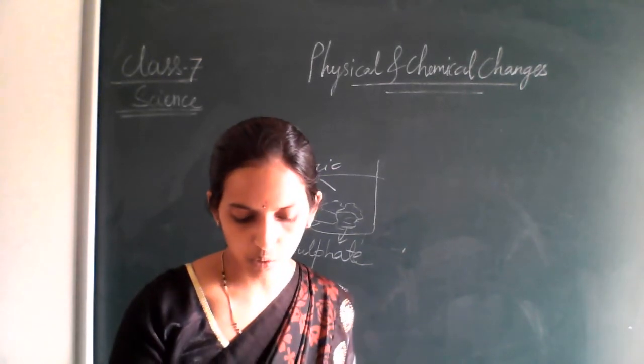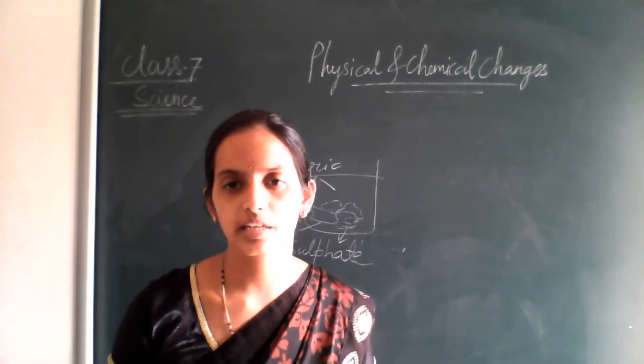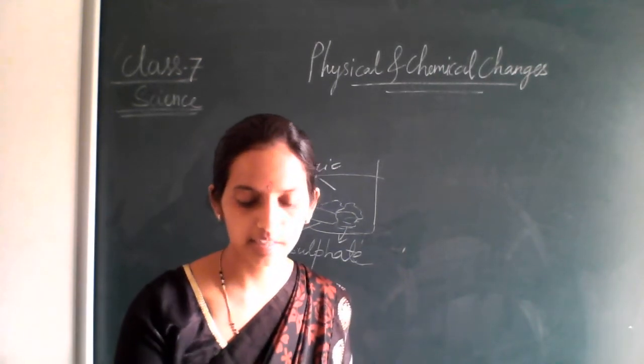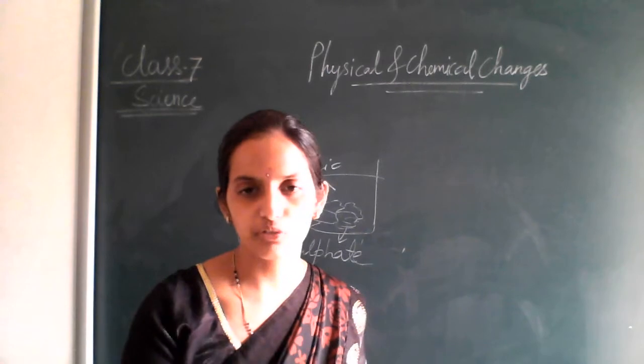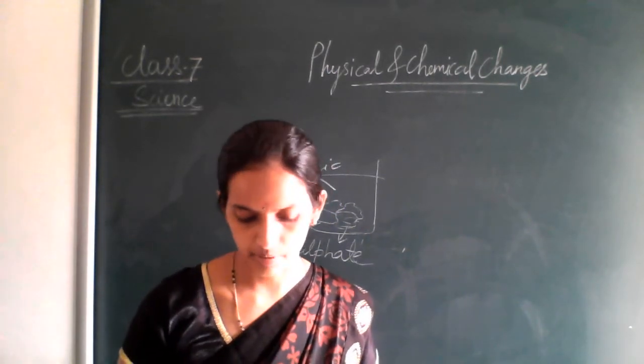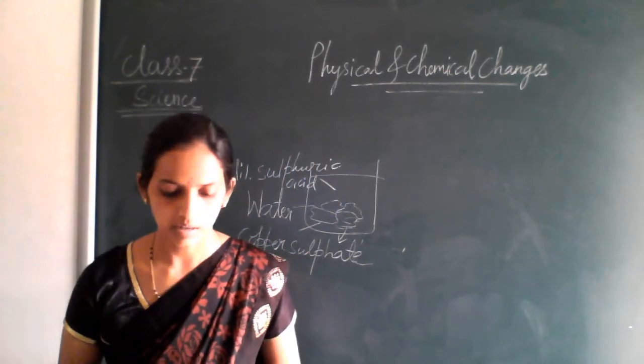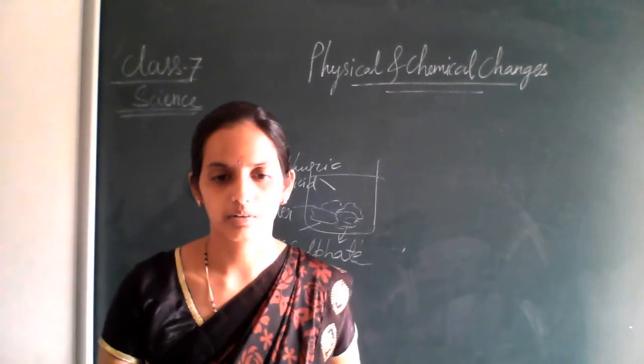So once again go through the chapter so that you can easily understand physical and chemical changes. Try to understand each and every part of the chemical reactions and you will easily understand the whole chapter, right? So in the next class we are going to discuss the exercise questions. Okay, thank you.